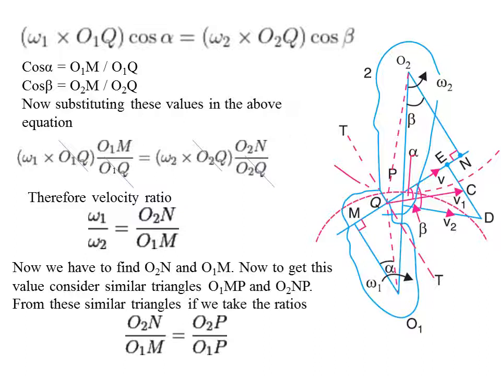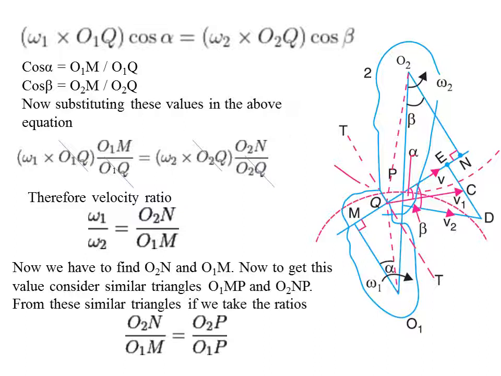Okay, next, now we have to find what these values O2N and O1M are. To get this value, let us consider the similar triangles O1MP, this triangle, and also triangle O2NP. So let us consider these two triangles.